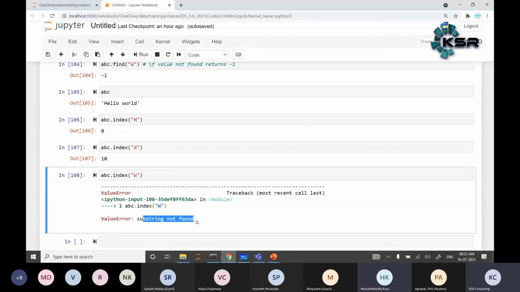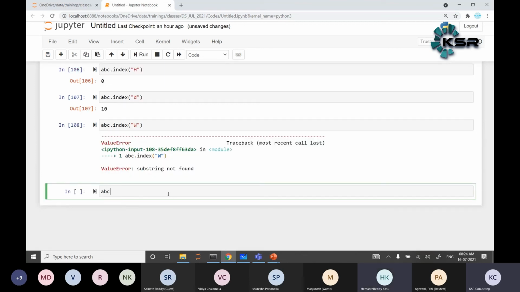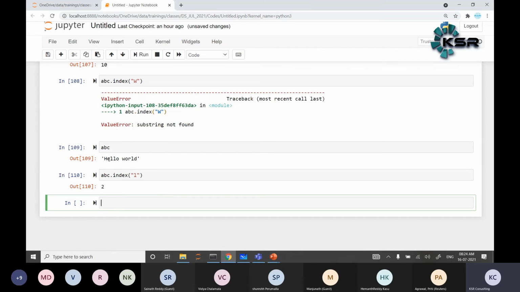If we have 3 L's in hello world, and we take ABC dot index of L, it gives the first index, right? Yes, good point. ABC dot index of L always returns the first index position, 2.